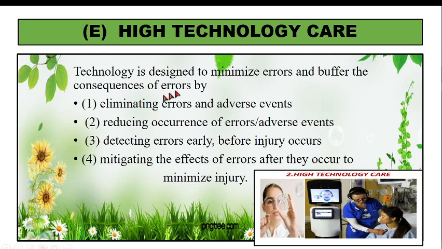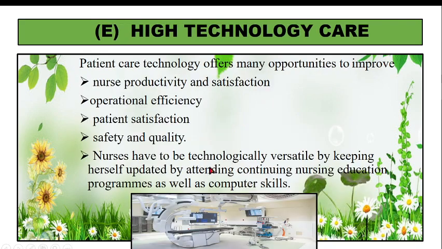So, by using high technology, we can eliminate errors and adverse effects, reduce the occurrence of errors and adverse events, and detect errors early before injury occurs. For example, you must have seen in the ICU that alarm systems are there. By seeing the alarm, we can identify whether some problem is there or not, and then mitigate the effects of error. Once you identify that some error is there, you can take steps to minimize the injury.